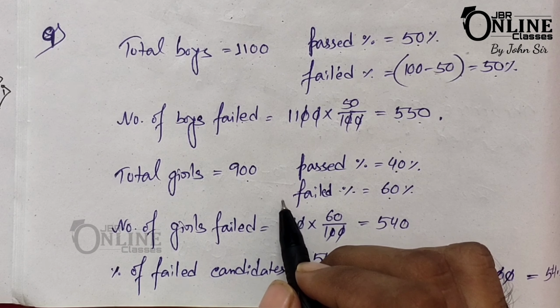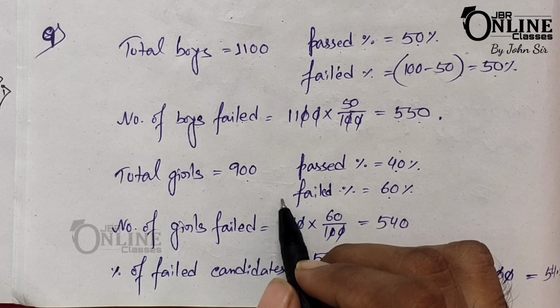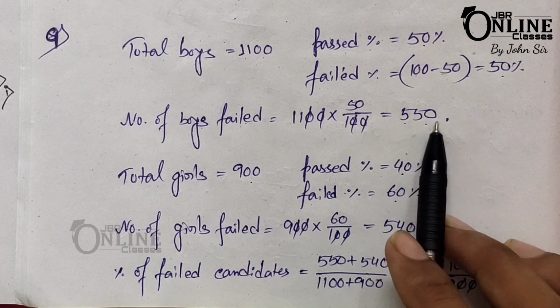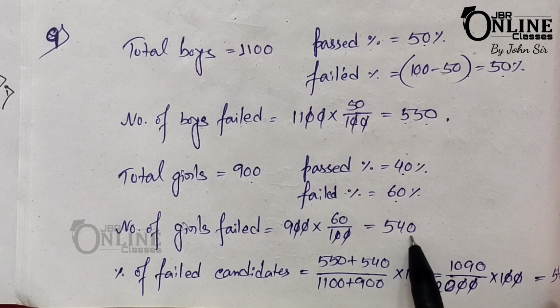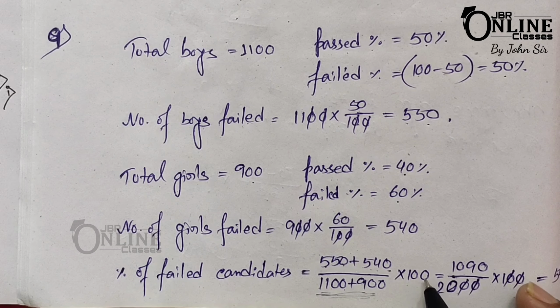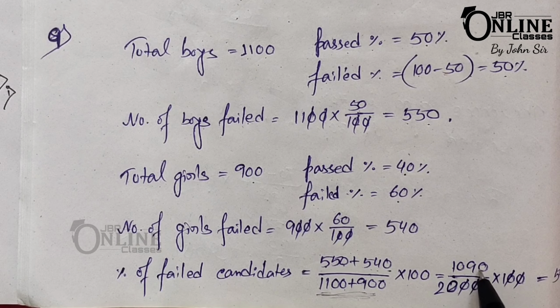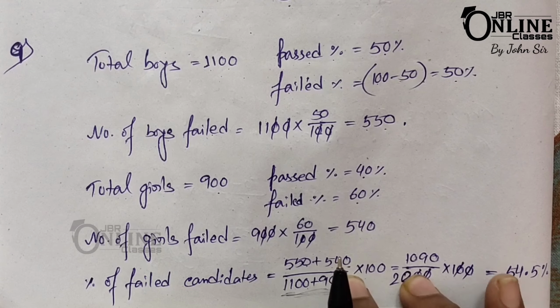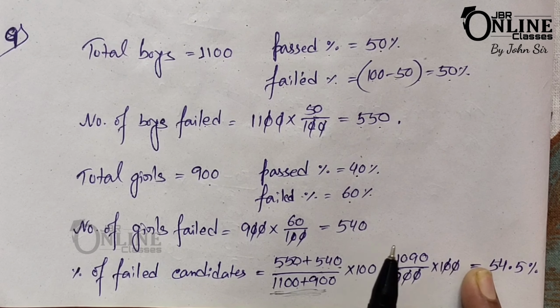Now you have to find out what is the percentage of the candidates who failed. So first you have to find out the total failed percentage. Number of boys who failed equals 550, and number of girls equals 540. So total failed percentage equals 550 plus 540 divided by the total students. Here the total students equal 1100 plus 900, and then multiply by 100 to find the percentage. So 1090 is the failed students divided by 2000 into 100, and that equals 54.5%. So 54.5% is the final answer.